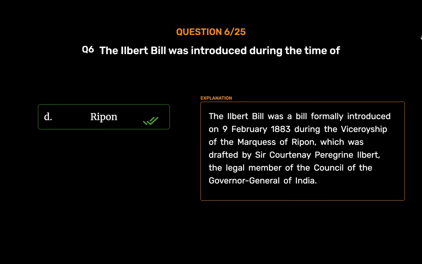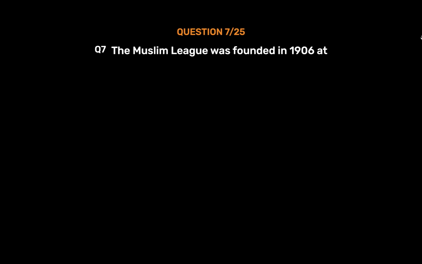Ripon. The Ilbert Bill was a bill formally introduced on the 9th of February 1883 during the viceroyship of the Marquis of Ripon, which was drafted by Sir Courtenay Peregrine Ilbert, the legal member of the Council of the Governor-General of India. Question number 7.